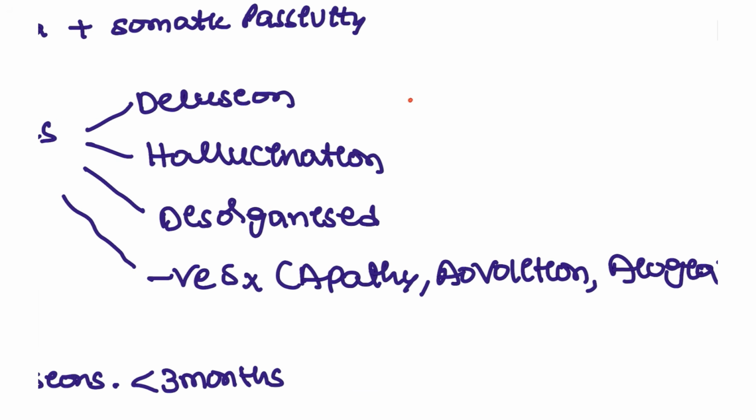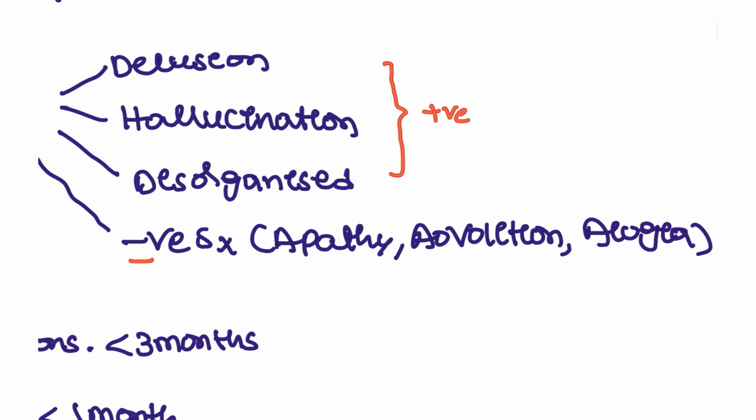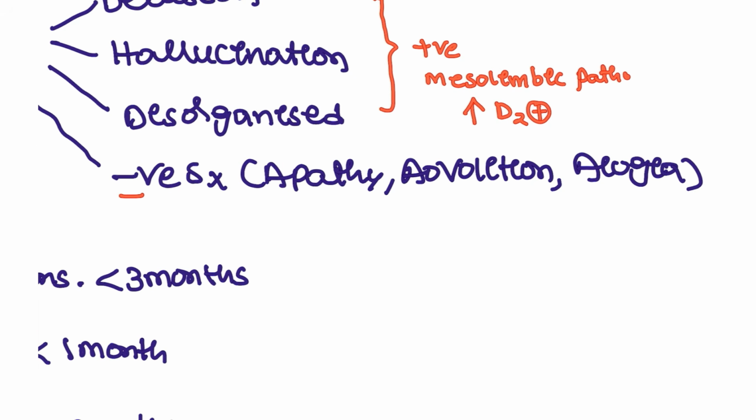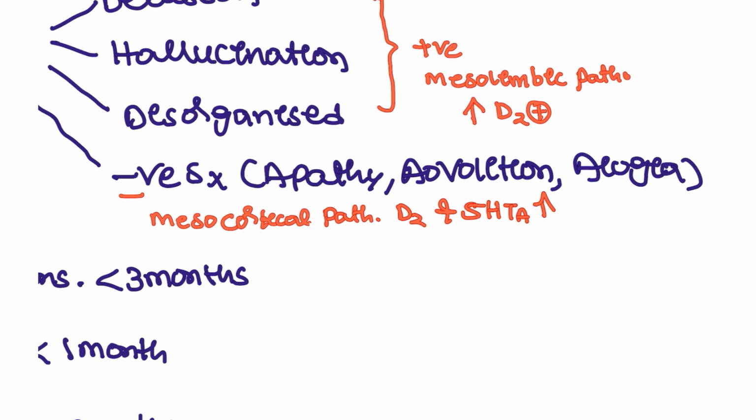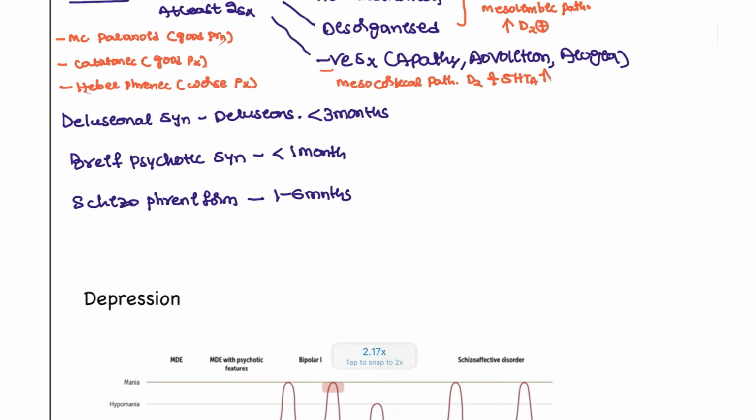And where are these positive symptoms coming from? These are the positive symptoms, and I said these are the negative symptoms. The positive symptoms, which are delusions and hallucinations, come from the mesolimbic pathway. In the brain, it is activated with the help of mesolimbic pathway D2 receptors. High D2 receptors. Negative symptoms come from the mesocortical pathway. This is with D2 and opposing action with 5-HT2A. Both are increased here due to the mesocortical pathway, right? These are the two symptoms that you have to remember.